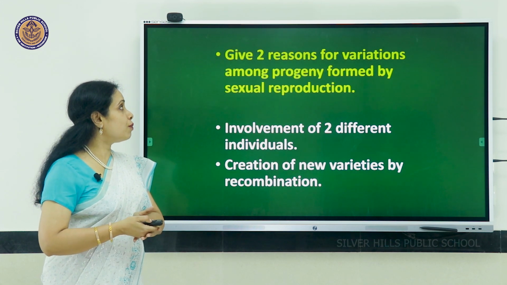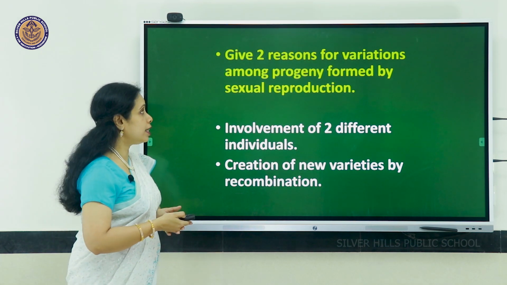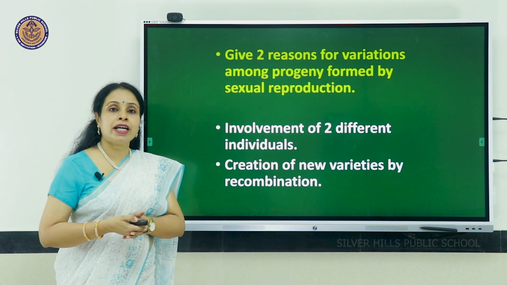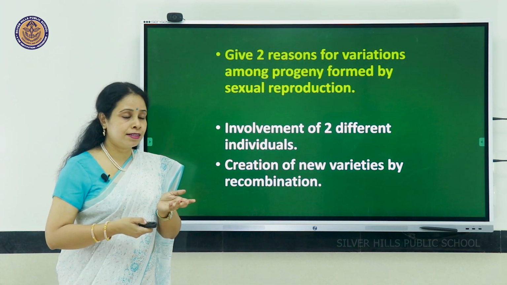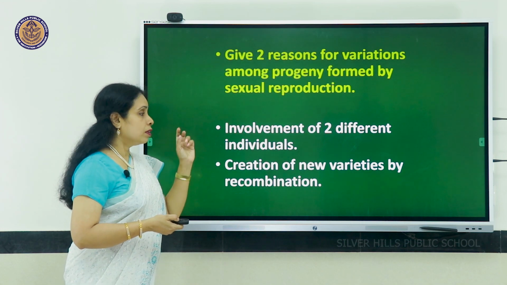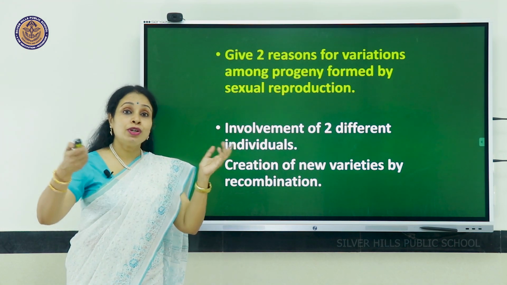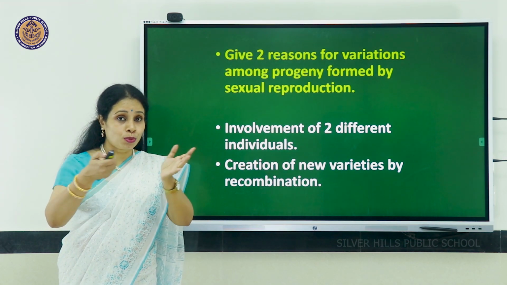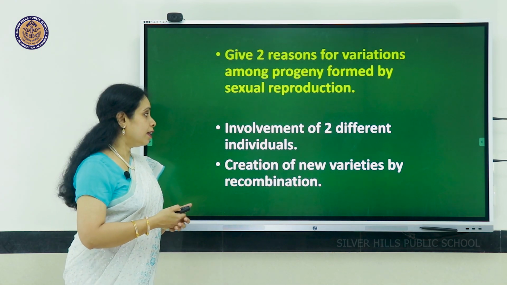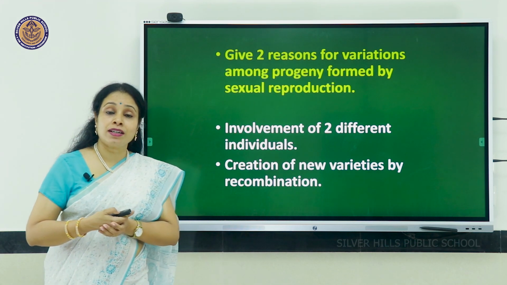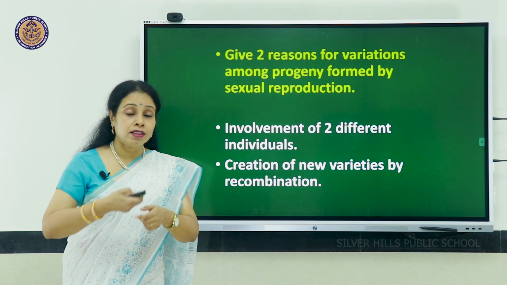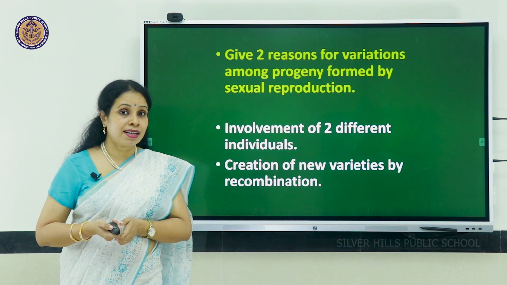Give 2 reasons for variations among progeny formed by sexual reproduction. Why are there variations in the offsprings? 2 reasons. One, there is involvement of 2 different parents and their chromosomes are uniting. Secondly, there is creation of new varieties by recombination, crossing over, or by mutation, etc.